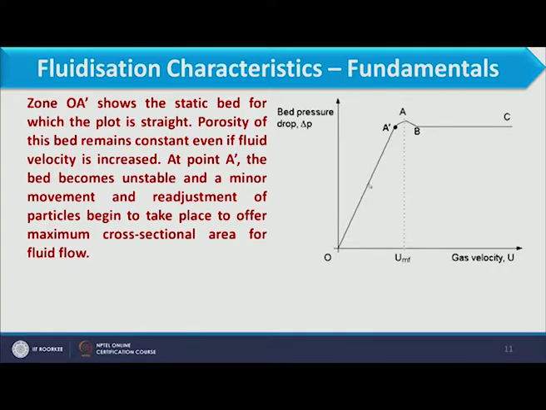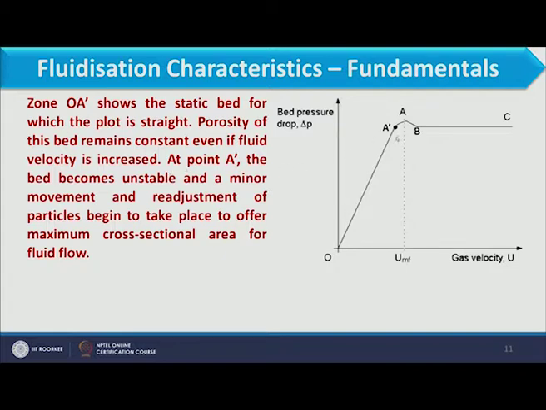You see, here we are considering a static bed, which means that till here the bed is not coming into the fluidized state. So the porosity of this bed remains constant even if fluid velocity is increased, because only when all forces become equal will it come into the expansion state, and till then the voidage or the porosity of the bed remains uniform or constant.